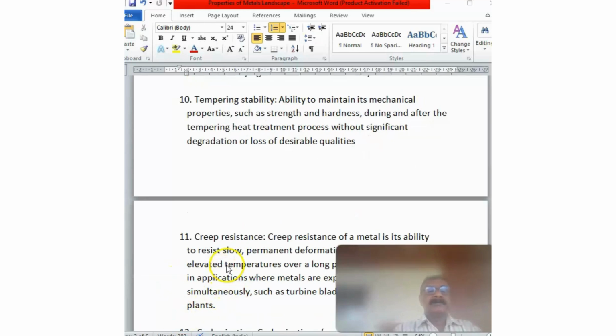Now, tempering stability. This property of metal or steel is the ability to maintain its mechanical properties such as strength and hardness during and after the heat treatment like tempering, without significant degradation or loss of desirable qualities.